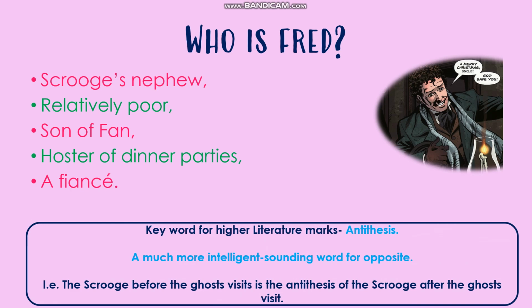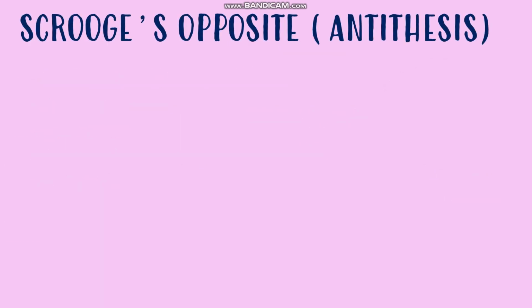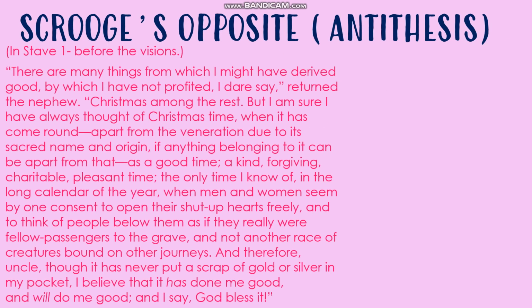Now we're going to look at three key words to describe him in these sections that we're going to look at now. And these are the key words here. Fred is these things. He's cheerful and optimistic, he's generous and kind-hearted, and he is Scrooge's antithesis or opposite. So let's start by looking at that bottom one there, how he is an antithesis to Scrooge. And Stave 1 is the best example of where we see this.